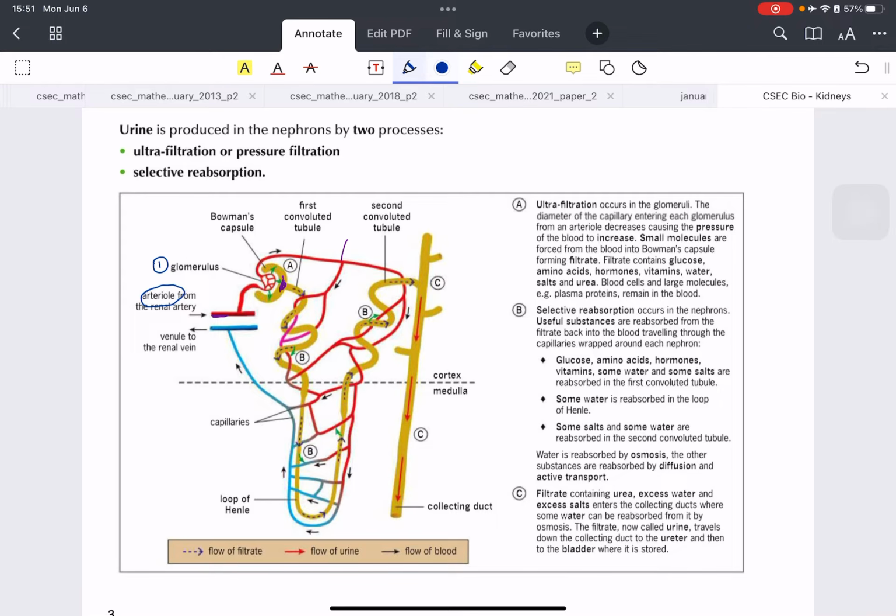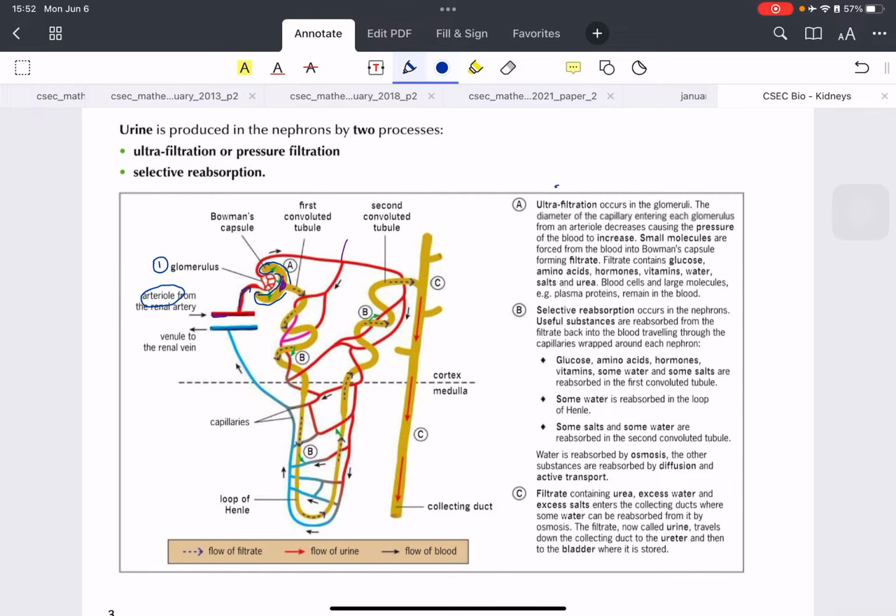So the yellow over here, this C-shaped structure, is called the Bowman's capsule. Now the blood here contains a lot of waste products, all the urea and salts and all kinds of different things. Because in the glomerulus there's an increase in pressure, it's going to squeeze these substances out of the blood and into the Bowman's capsule.